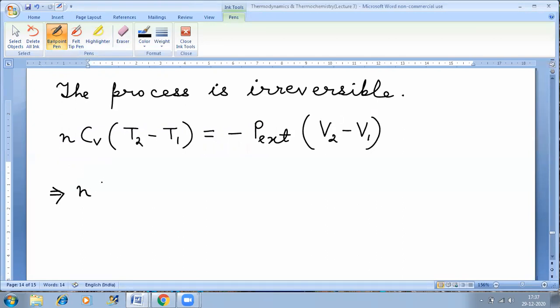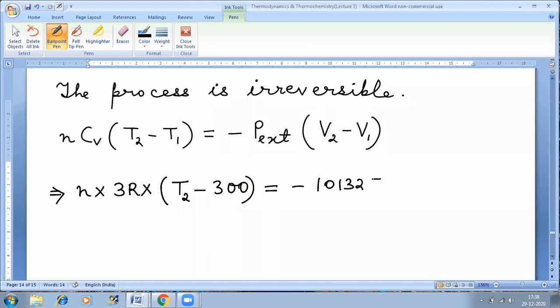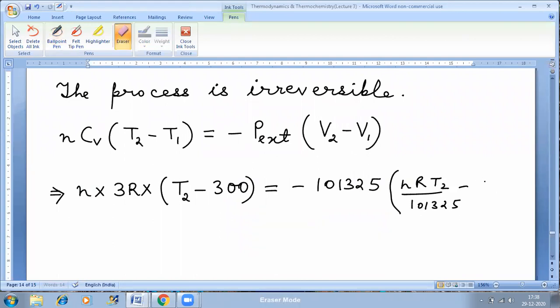So n, Cv. Now the gas is polyatomic. For a polyatomic gas, Cv is 3R. We have done this today only. T2 is unknown, T1 is given, and the external pressure is this. This will be nR T2 by P2, P2 will be this, minus nR T1, which will be 300, right?